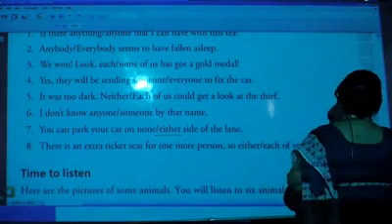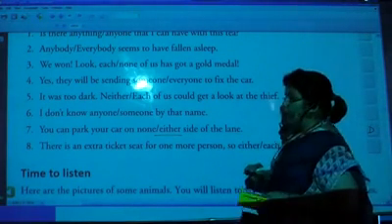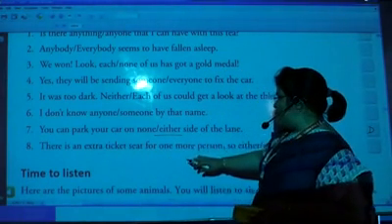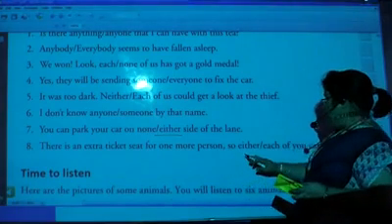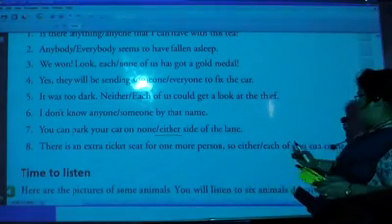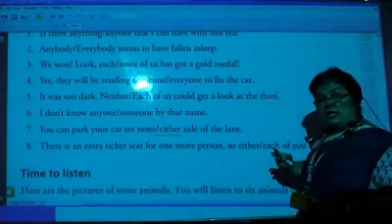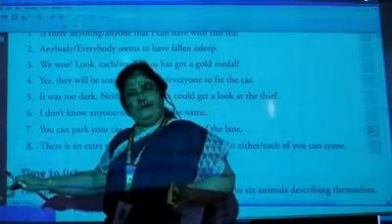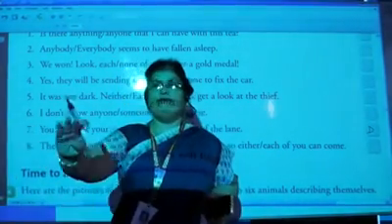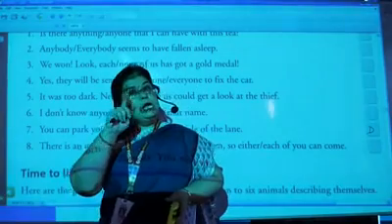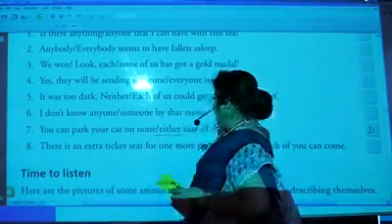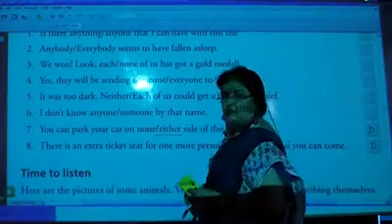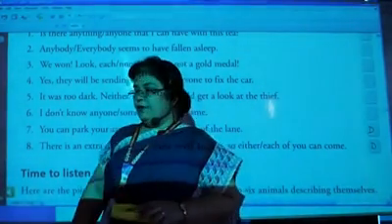So, your right answer is D. There is an extra ticket seat for one person. So, either of you can come or each one of you can come. If we'll say each one of you means tum bhi, tum bhi, tum bhi. Either means any one of you. So, this is also our distributive pronoun.